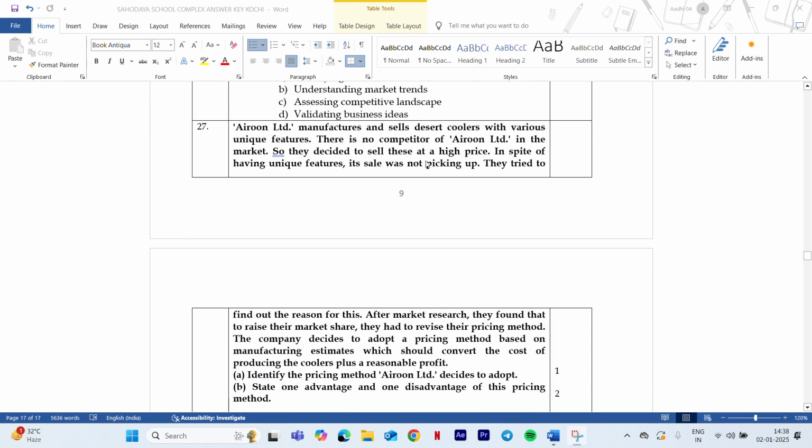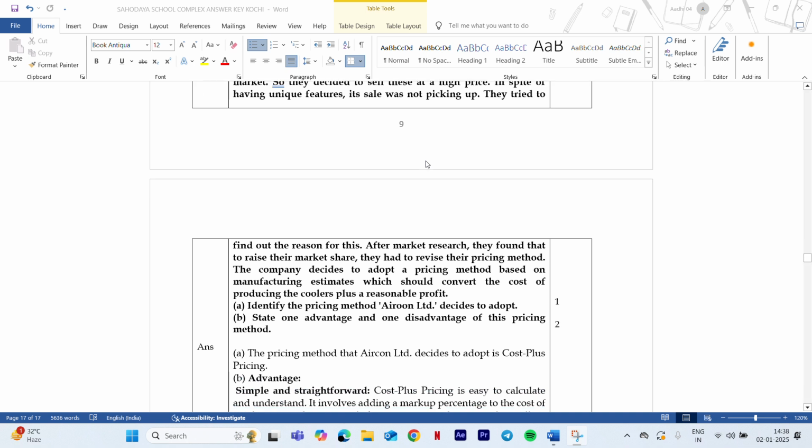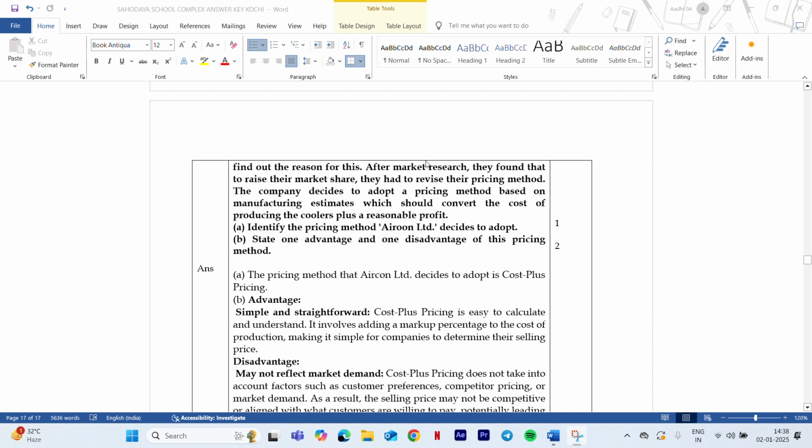Moving on to next question. A paragraph is given to you and you are asked to identify the pricing method and one advantage and disadvantage of the pricing method. So the pricing method here is cost plus pricing method, and the advantage of cost plus pricing method is it is simple and straightforward, means it is very easy to calculate, as well as companies are determining to sell cost plus pricing, cost plus the profit.